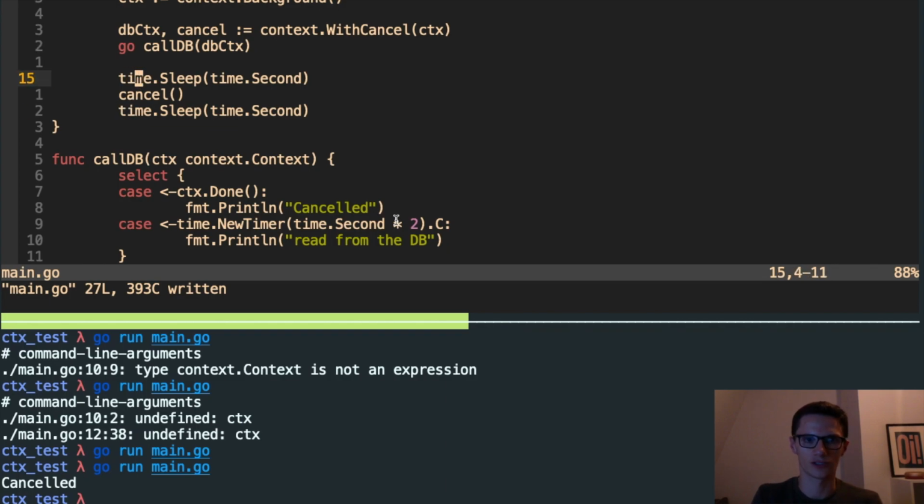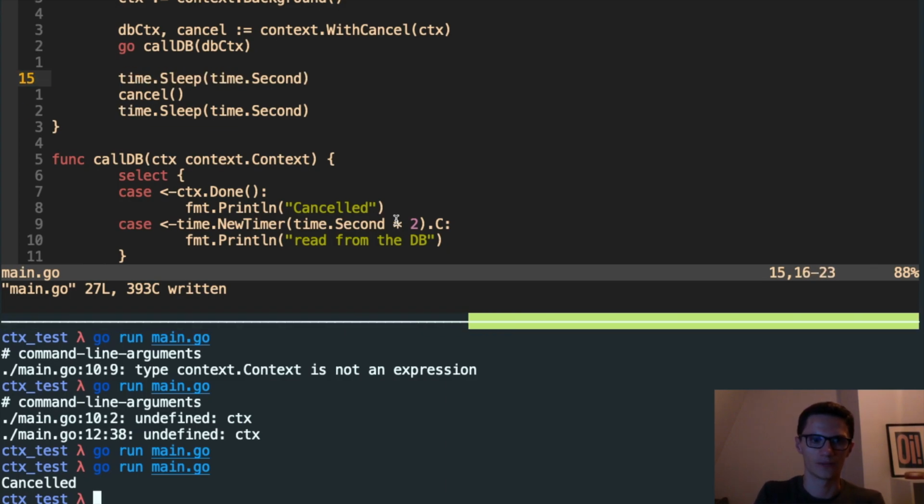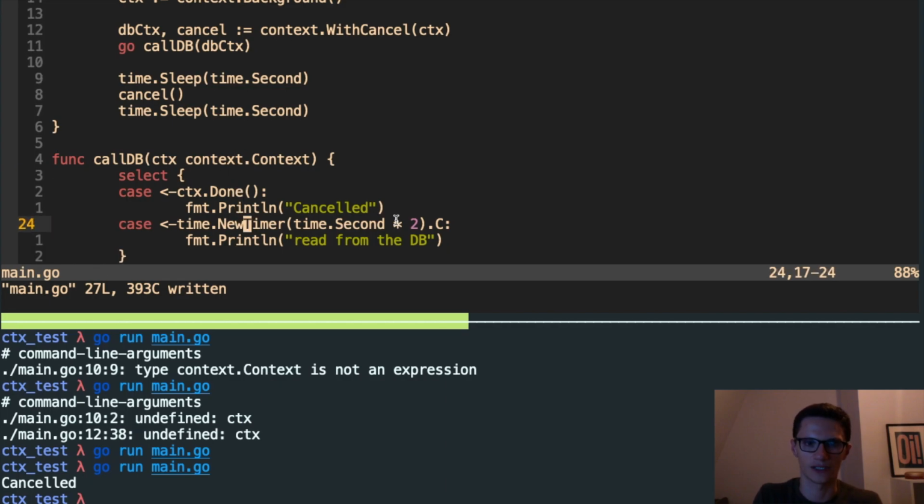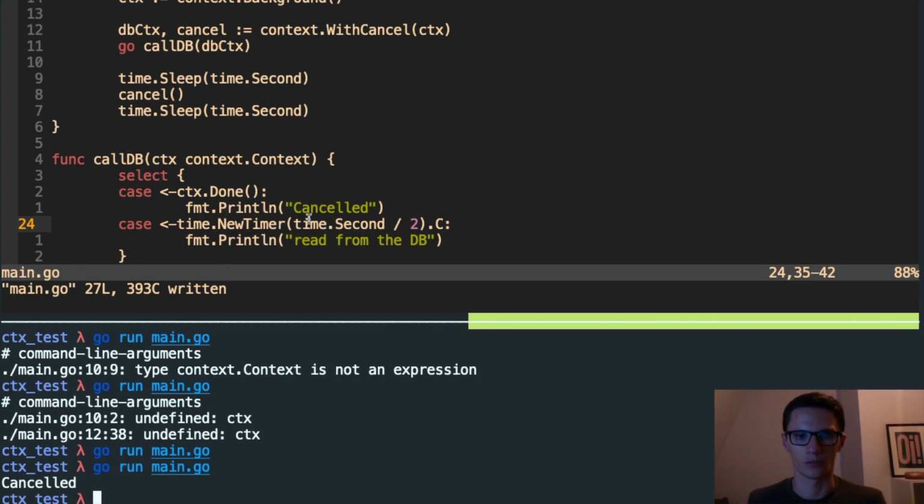So just to demonstrate the other case, let's imagine that rather than taking 2 seconds, this takes half a second. So what we should see now, if we run this, is that the database call completes in 500 milliseconds, before we can call cancel. So we should see read from the DB rather than cancel this time.